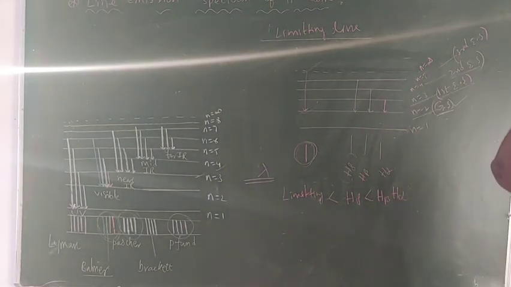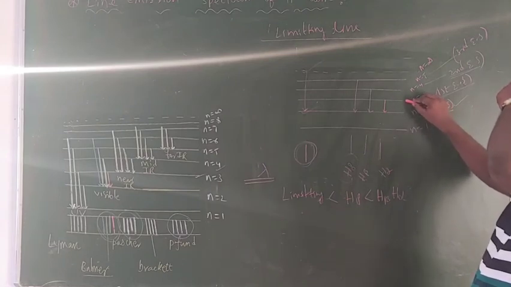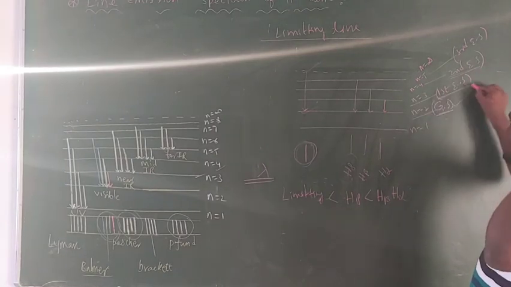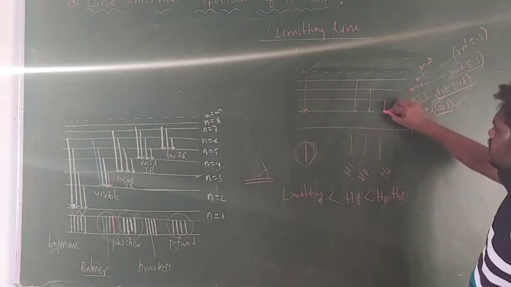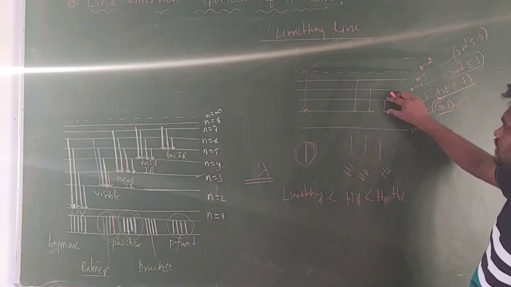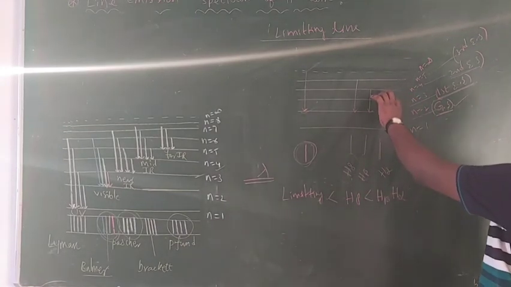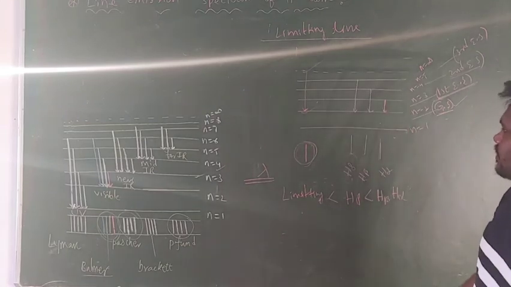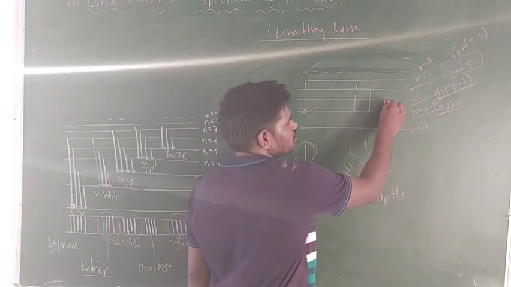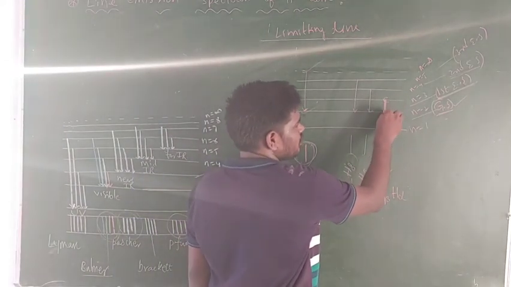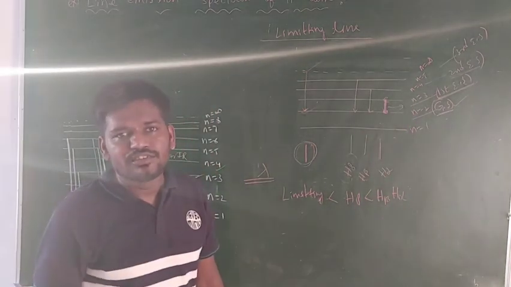So now you see this H alpha line is formed from the de-excitation from first excited state to ground state. Now you see, guys, the energy gap between these two, the distance between these two is very less. If the distance is less between the two energy levels, then when the electron de-excites from here to here, it emits some radiation. Now this radiation contains less energy and a larger wavelength.